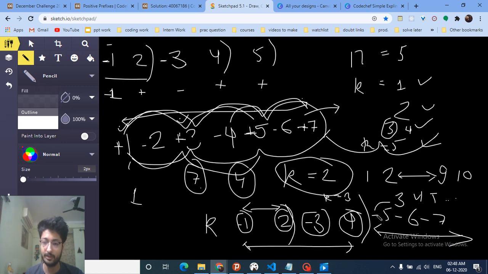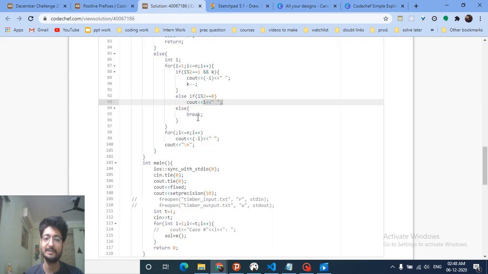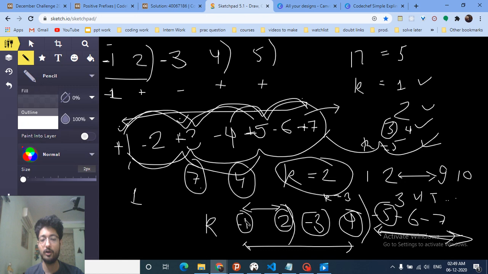When I come to this point, from this point we have to put all the numbers negative. So that's why we just break out at this point, and after this we'll just put all of the numbers negative. So I hope you get the intuition of this problem. For all the odd positions, because we know that k equals 2, for 2 positions we have to put negative signs. But after the third position comes, we don't have to put a negative sign, we have to make all the numbers negative. Okay, so that's what we're going to do.